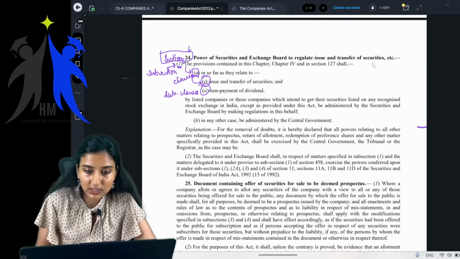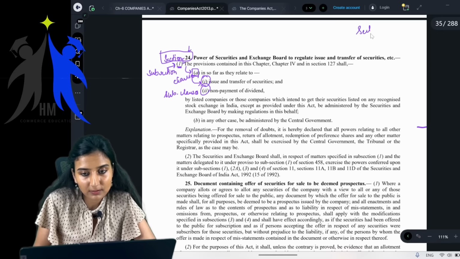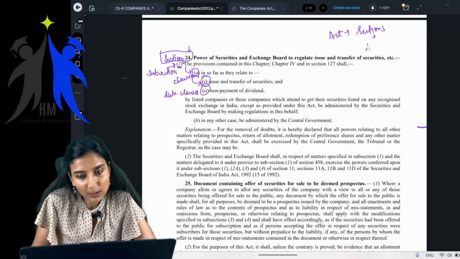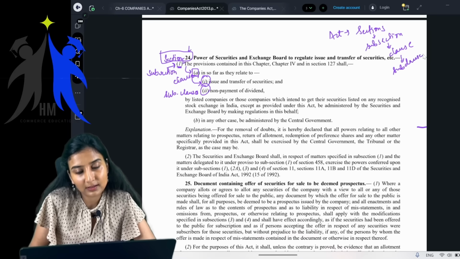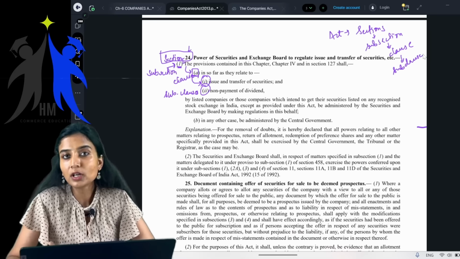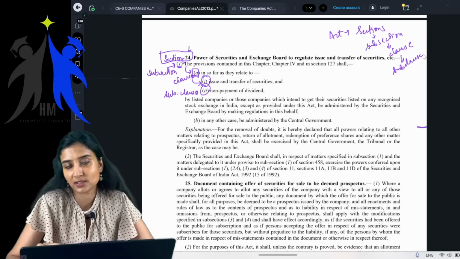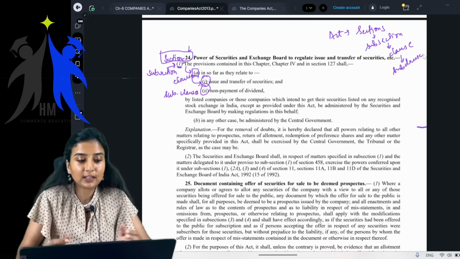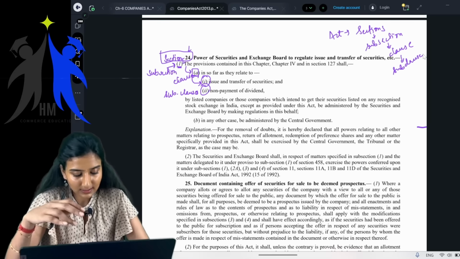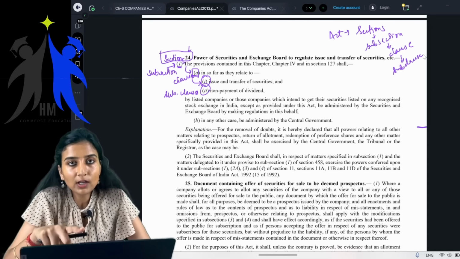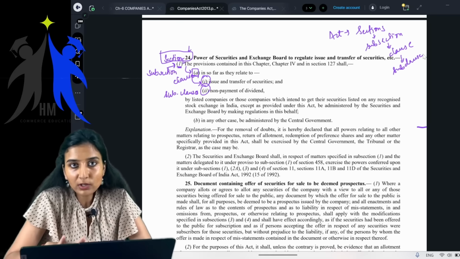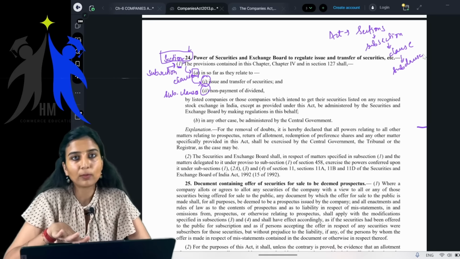So in the act, we have so many sections. Under the section comes subsection. Below that comes clause. Next, subclause. So whenever you read an act, there is a particular way you have to read it. This is not history, this is not civics, this is not science, this is law. Law, you're seeing it for the first time in your life. You are introduced to a subject called law here in your CA foundation. Before this, I'm sure you wouldn't have studied law unless you're from the BCom route.